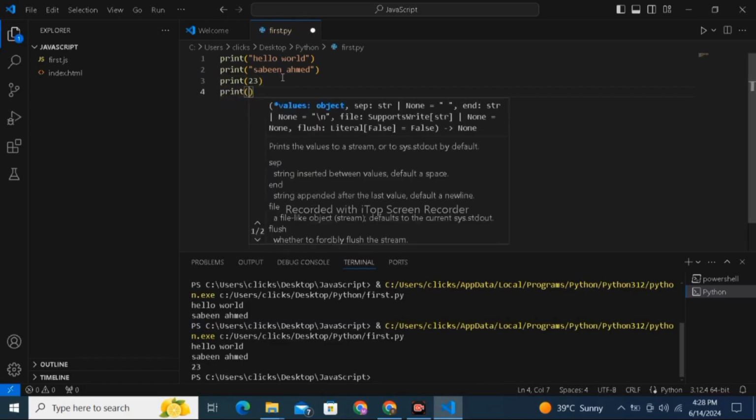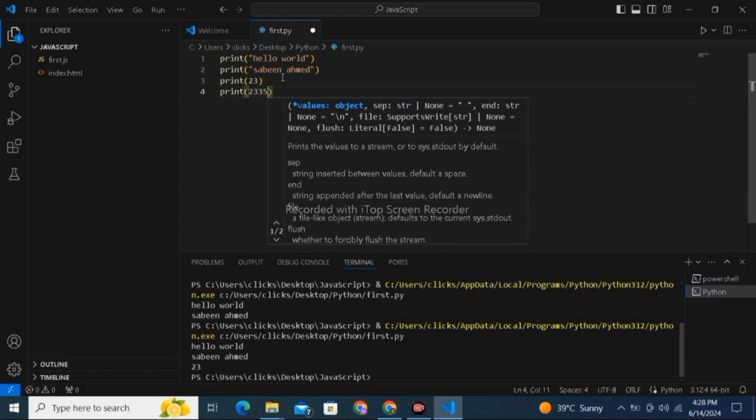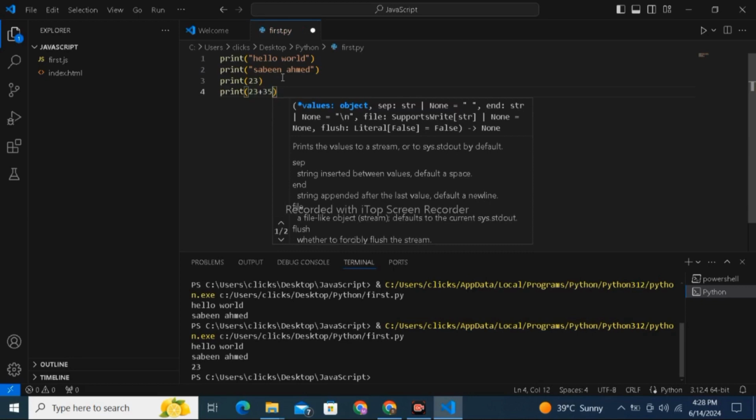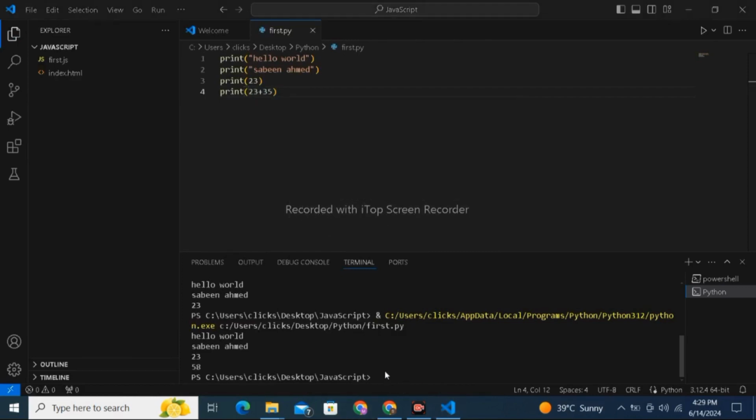Print 23 plus 35, and the sum will be shown. Now we will run it with the run button here. 23 plus 58 is shown here. Now I think you have come to know how the first program is run on the computer.